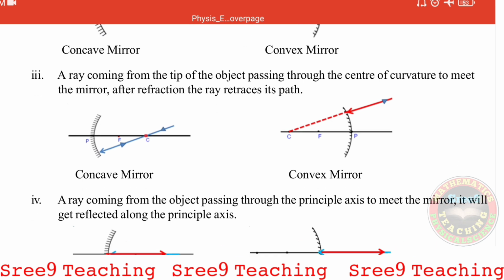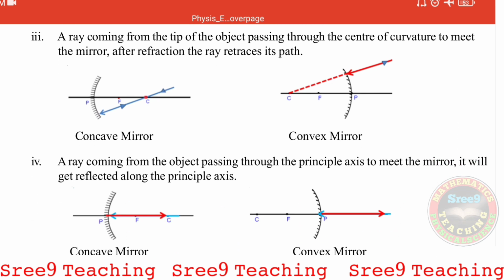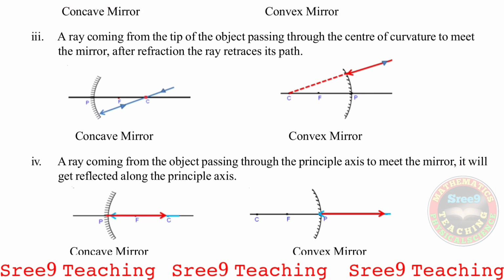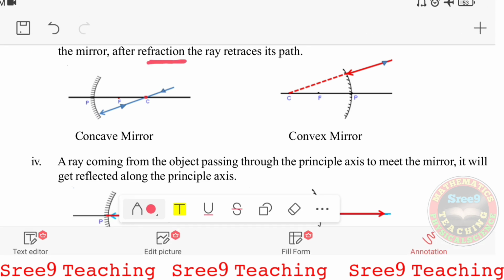Now the third rule. A ray coming from the tip of the object passing through the center of curvature. Previously it was passing through F, now it is passing through C, that is the center of curvature, to meet the mirror. After refraction, it is not refraction, it should be reflection. After reflection, what happens? The ray retraces its path.